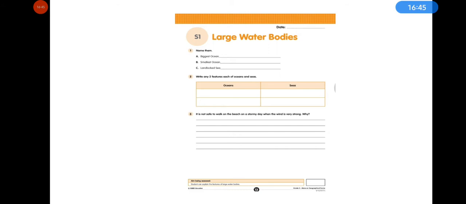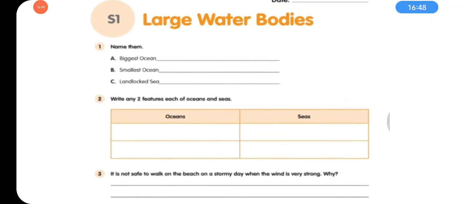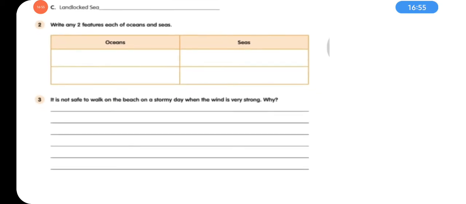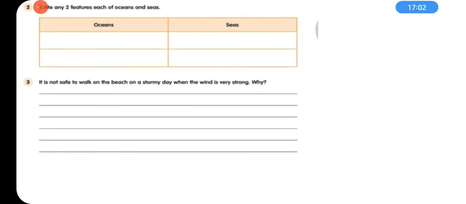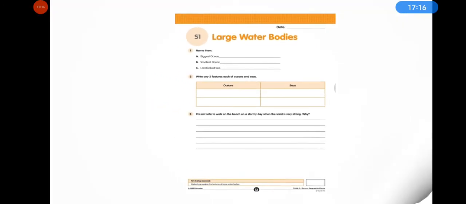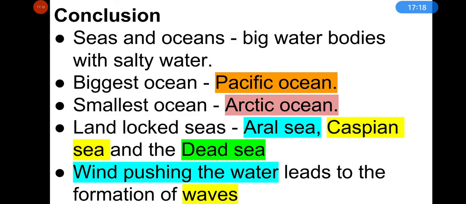This is your S1. Question 1 is name them: biggest ocean, smallest ocean and landlocked sea. Question 2, write any two features each of oceans and seas. Question 3, it is not safe to walk on the beach on a stormy day when the wind is very strong. Why? What is the reason? Think and answer.